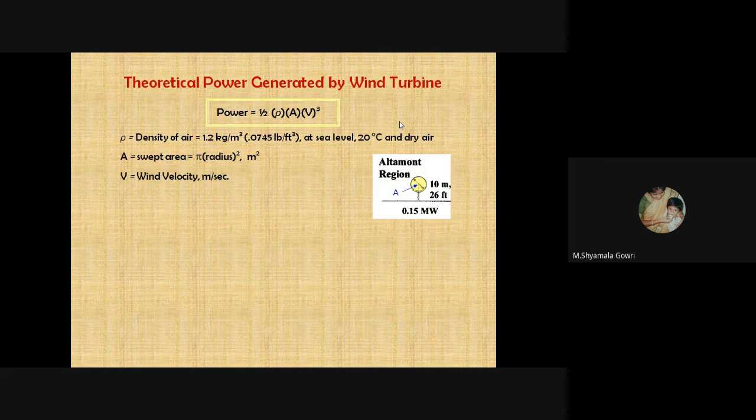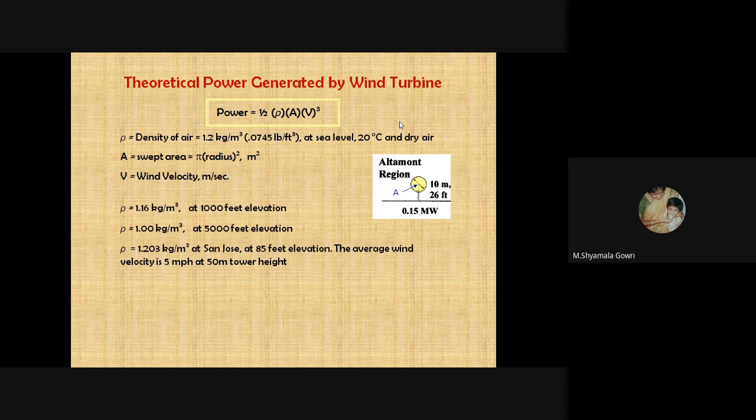So the theoretical power generated by wind turbine is given by the formula 1/2 rho A V cube. Here rho is the density of air and A is the swept area. So swept area means the area covered by rotor blades when it is rotating, and V is the wind velocity. So with this formula, we can calculate the theoretical power generated by wind turbine.